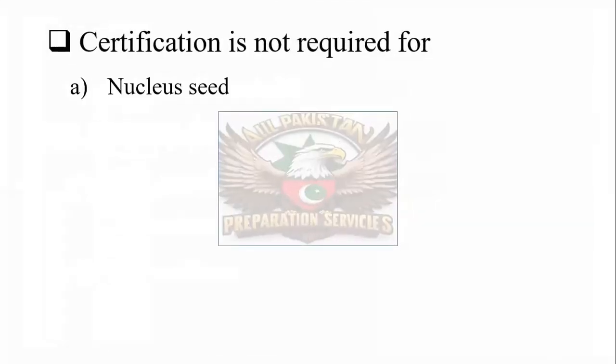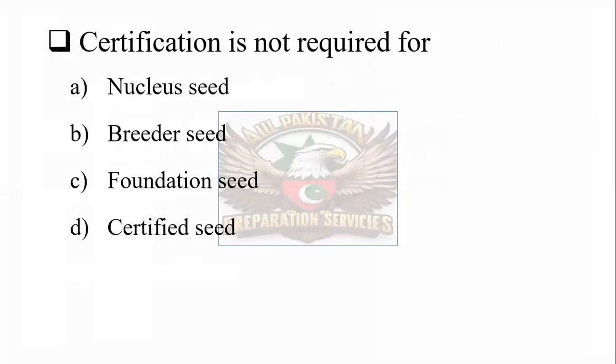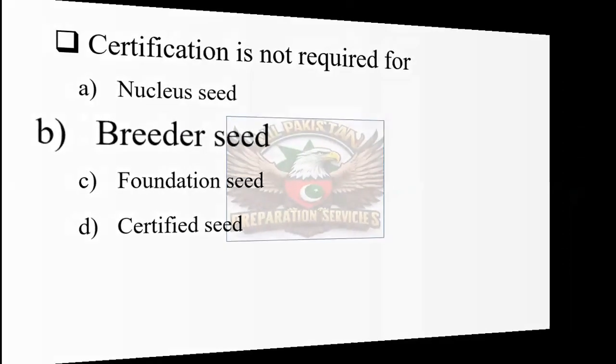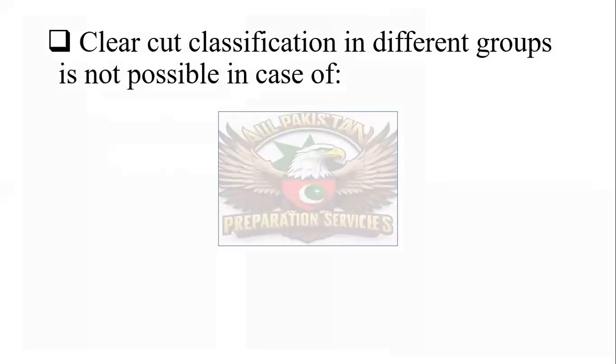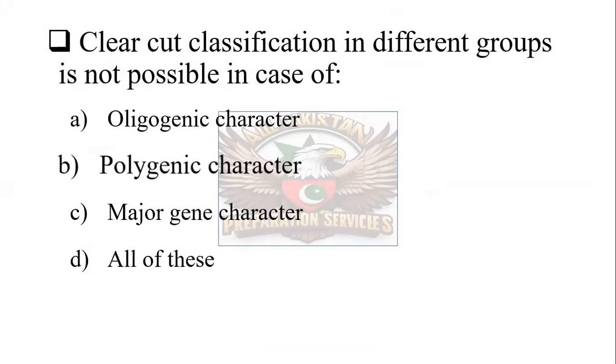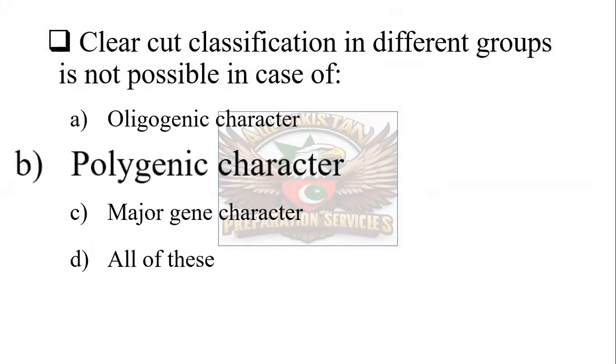Certification is not required for nucleus seed, breeder seed, foundation seed, or certified seed. And the correct one is breeder seed. Certification is not required for breeder seed. Clear-cut classification into different groups is not possible in the case of oligogenic characters, polygenic characters, major gene characters, or all of these. And the correct one is polygenic characters. For polygenic characters, there is no possibility of classification into different groups of individuals.